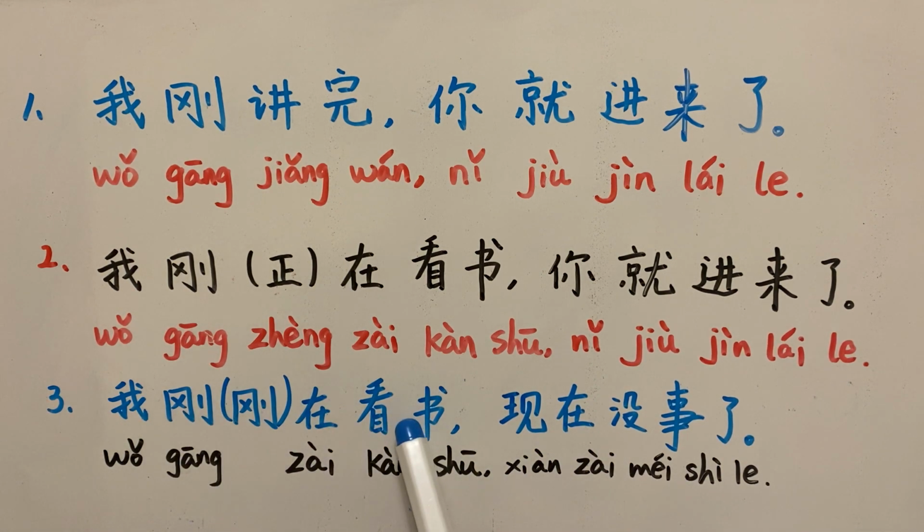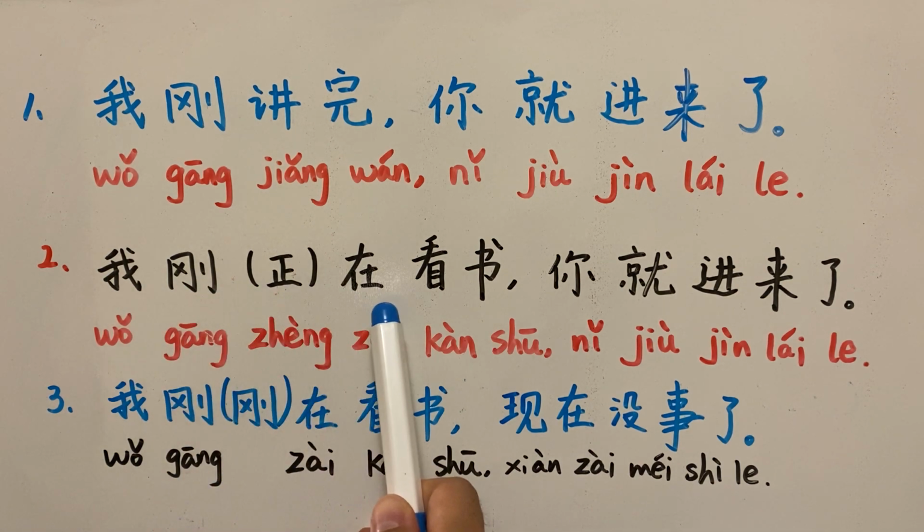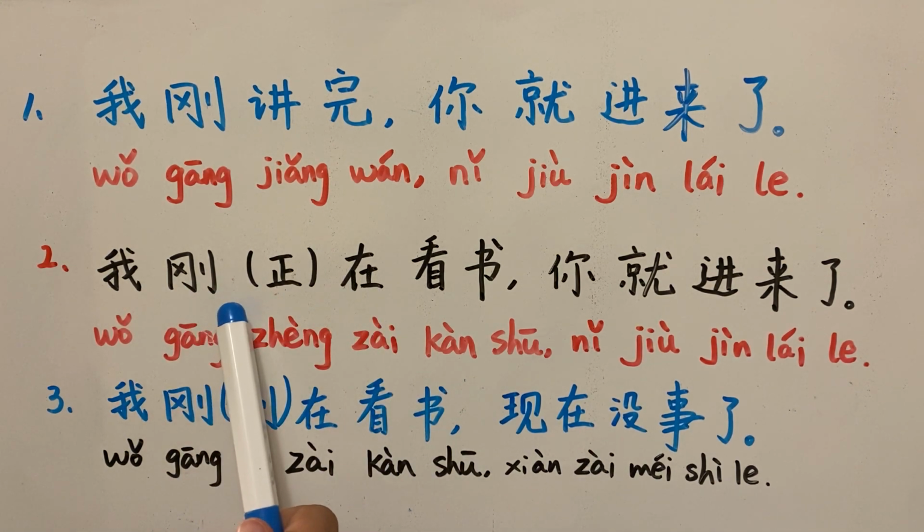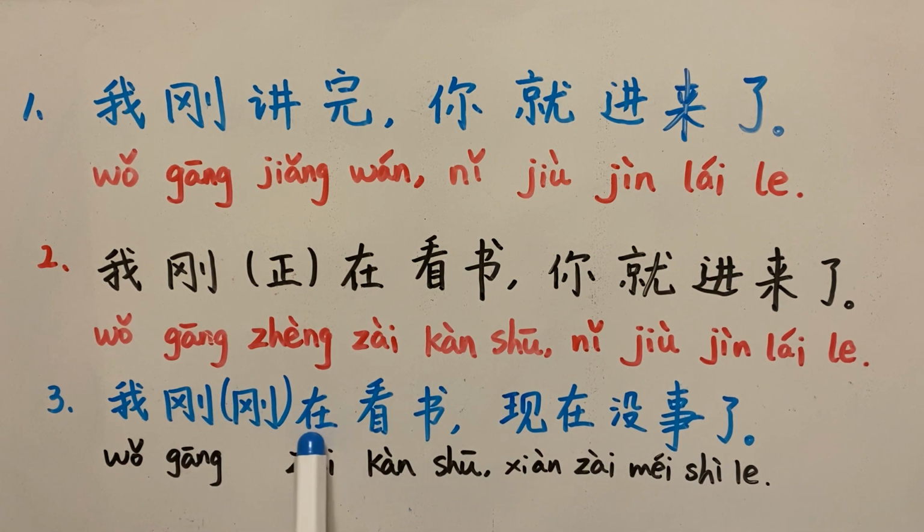So this part of the sentence is very different from the second one. The second one is a past continuous, right? A very typical past continuous, a past tense plus an aspect. But the third one, 刚刚在, only represents a past tense because the action is over, right? Not in the middle of something, but the action of reading a book is done, is over.